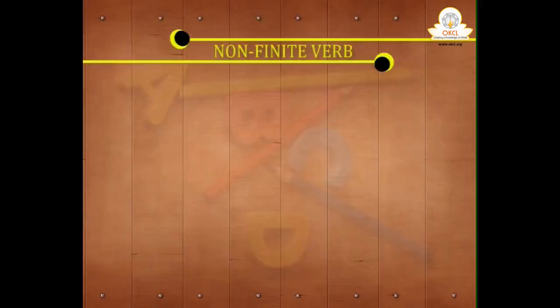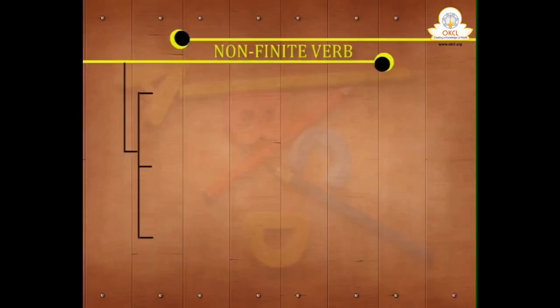Yes. Now we are going to read about non-finite verbs. Whatever we read so far, in tense, subject-verb agreement, active passive, reported speech, those were all finite verbs. Finite verb and non-finite verb: what is it? The real verb of the sentence is the finite verb.